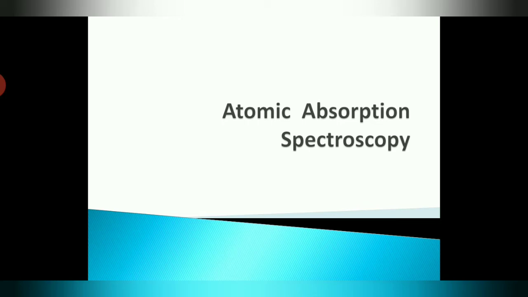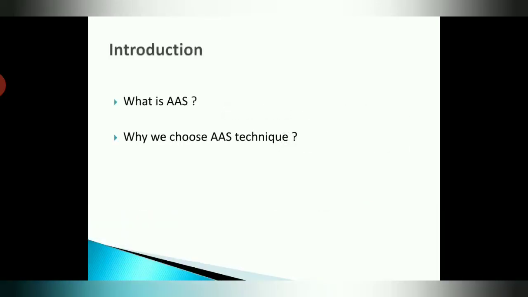Today we study atomic absorption spectroscopy. This technique is widely used in industry for the determination of different types of metal ions, and the ion is determined with the help of the flame method. In the flame method we study the unexcited atom in the absorption method. Okay, so let us study the introductory part.